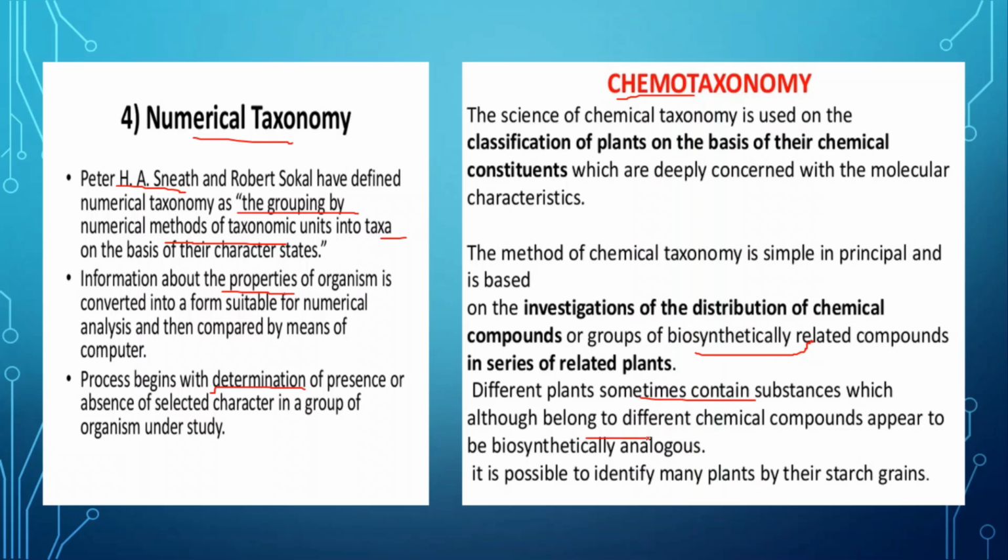On the basis of similarities and dissimilarities of such characters, they are considered during taxonomical studies, that means grouping of that particular plant or organism in that particular taxa. So the chemical constituents are considered as one of the criteria for taxonomical studies, and that's why it is known as chemotaxonomy.